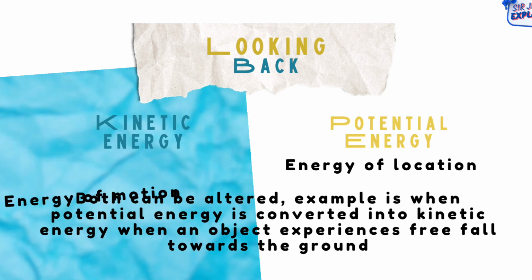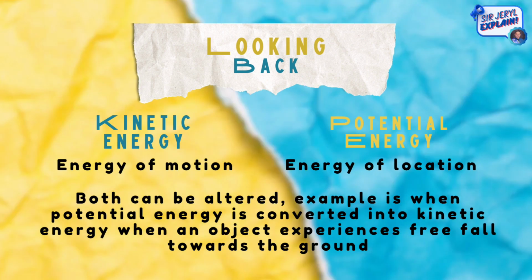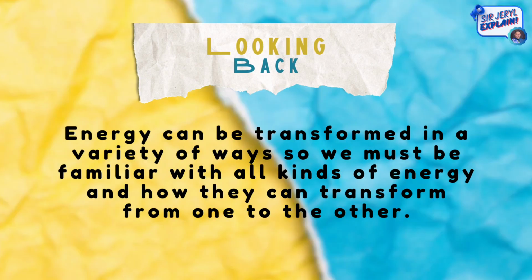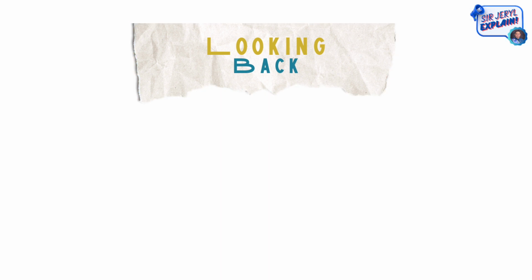Looking back, we have learned kinetic energy, being energy in motion, and potential energy, as energy of location. Both can be altered. Example is when potential energy is converted into kinetic energy, when an object experiences free fall towards the ground. Energy can be transformed in a variety of ways, so we must be familiar with all kinds of energy and how they can transform from one to the other.